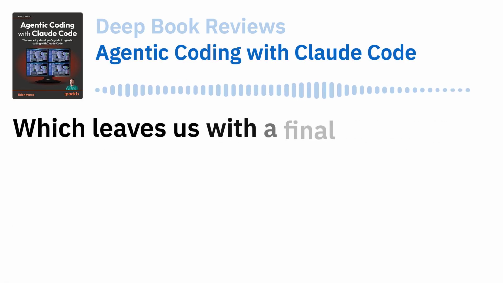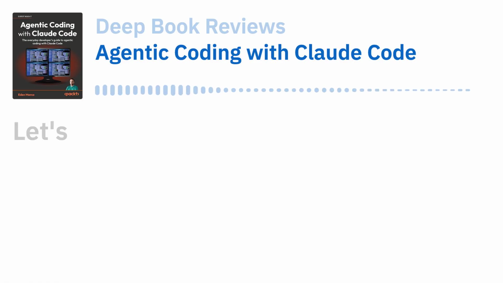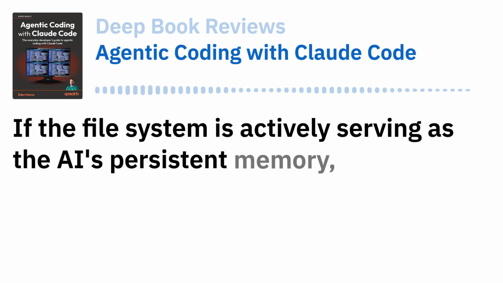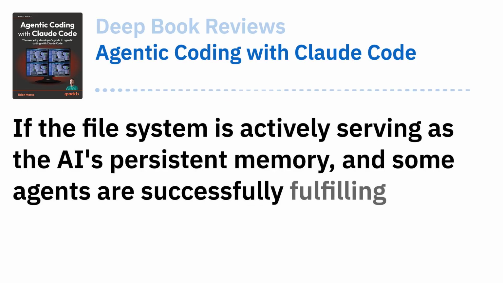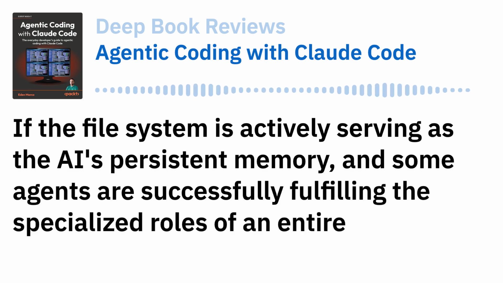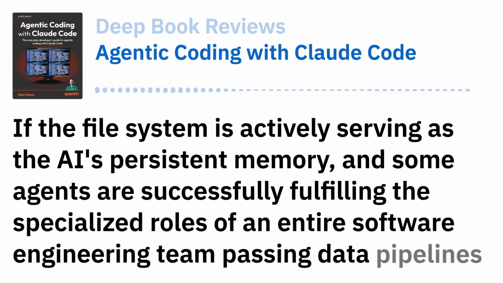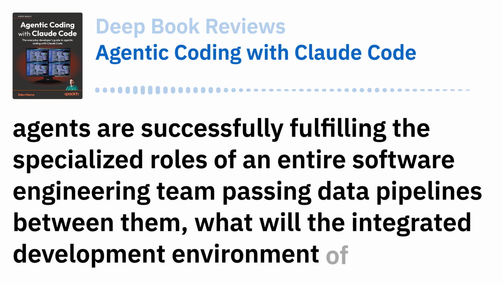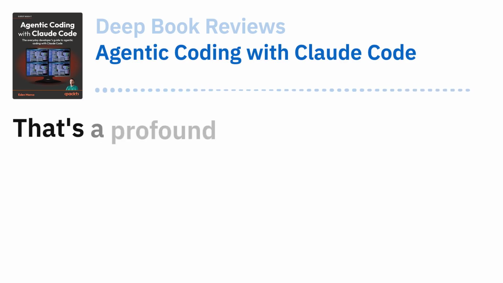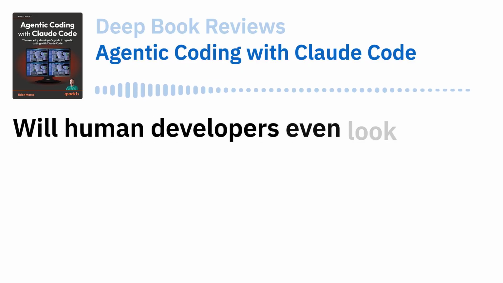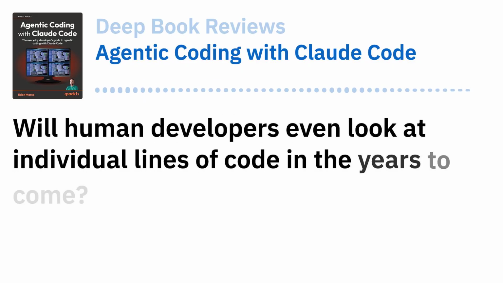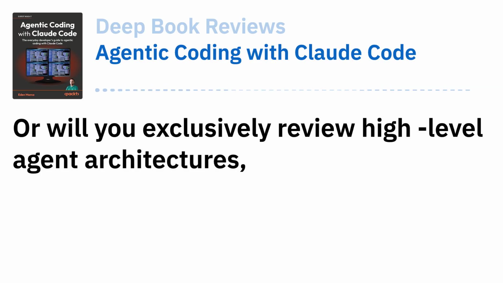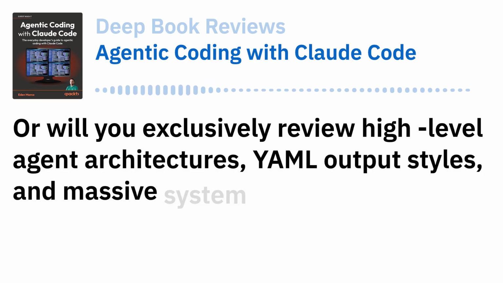Which leaves us with a final provocative thought to consider today. Let's hear it. If the file system is actively serving as the AI's persistent memory, and some agents are successfully fulfilling the specialized roles of an entire software engineering team passing data pipelines between them, what will the integrated development environment of the future actually look like? That's a profound question. Will human developers even look at individual lines of code in the years to come? Or will you exclusively review high-level agent architectures, YAML output styles, and massive system prompts?